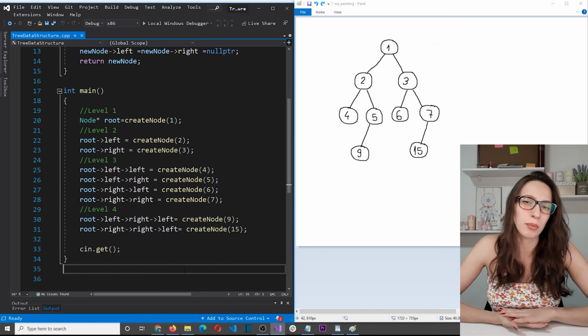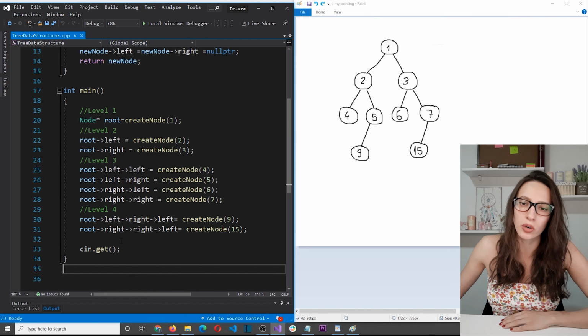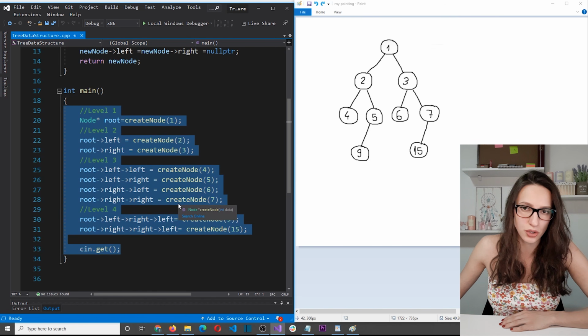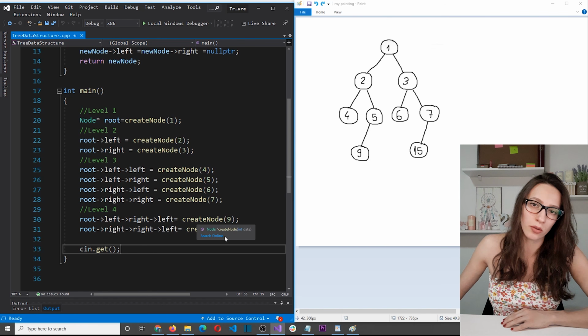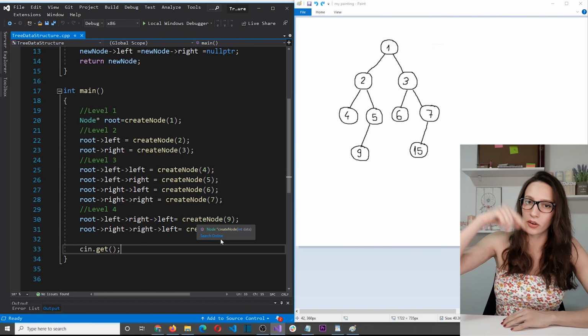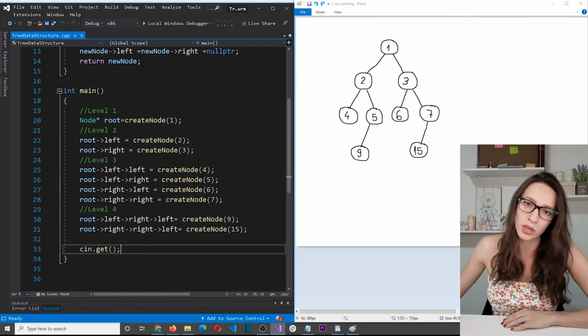So let's start talking about tree traversal algorithms. Here on the screen, I have a tree, and in my Visual Studio, I have code that represents this tree. I wrote this code in the first part of this video, which will be linked here and also in the description. I'll just show you very quickly what we have written so far.